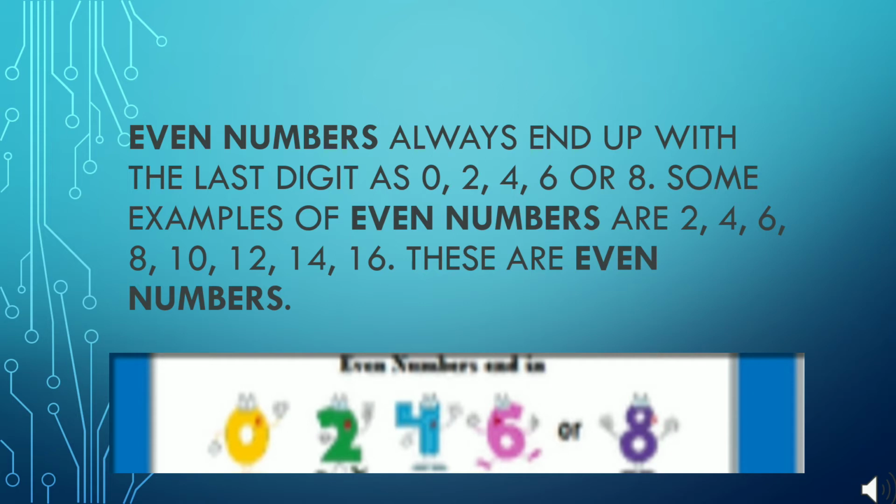Even numbers end in 0, 2, 4, 6 and 8. Thus 10, 12, 24, 36 and 48 are all even numbers.